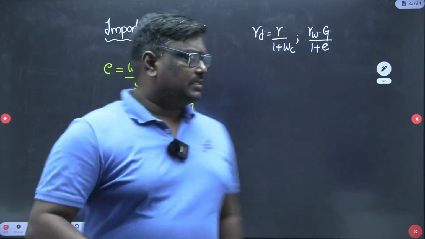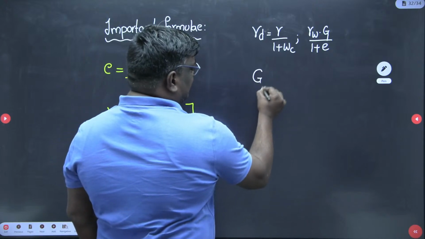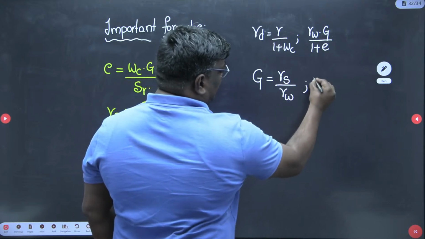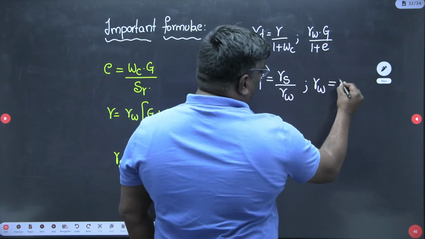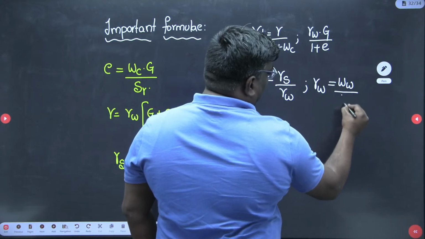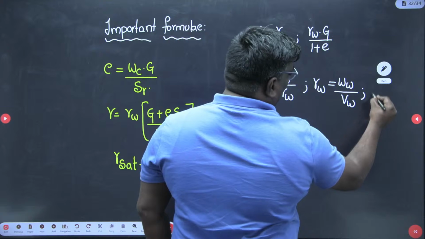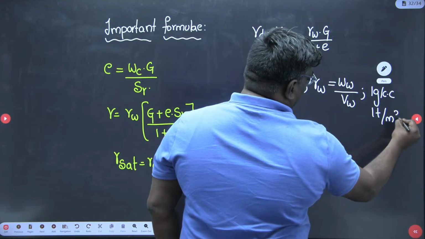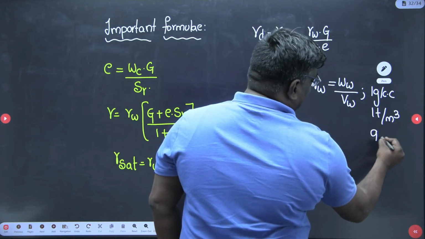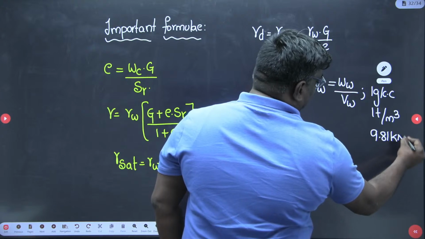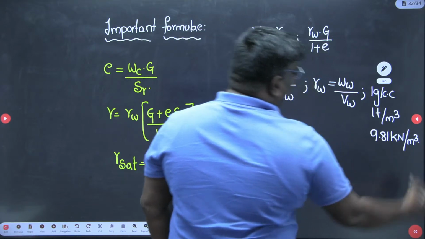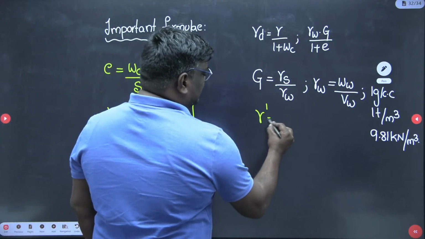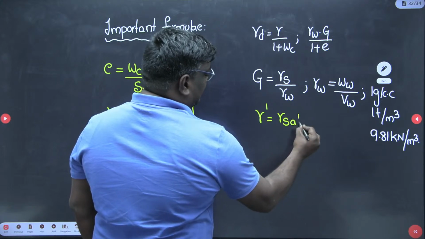And here please understand students, G specific gravity is equal to unit weight of solids by unit weight of water. And remember, gamma W is equal to weight of water by volume of water. And this is 1 gram per cc, or it can be 1 ton per meter cube, or it can be 9.81 kilonewton per meter cube. These are the standard values of unit weight of water. Agree, students? Okay. Now see, students, gamma dash is nothing but gamma sat minus gamma W.